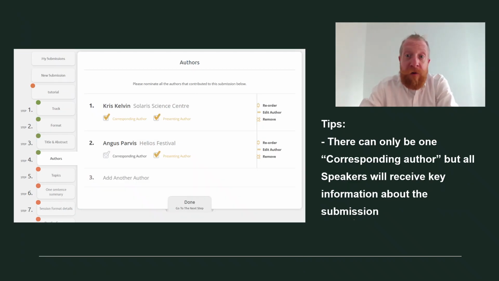When adding speakers, you will also see that they can be marked either as corresponding author or presenting author. The presenting author is any person who will speak at the session. In fact, all your speakers are presenting authors. The corresponding author is additionally a contact person for your session. For example, we might contact this person to discuss session logistics. You can be both presenting and corresponding, but there can only be one corresponding author.